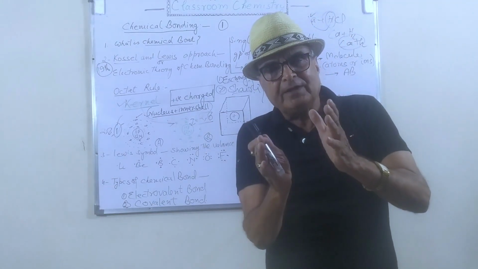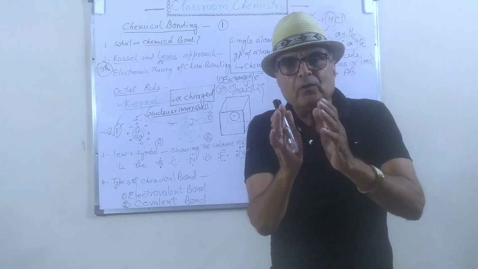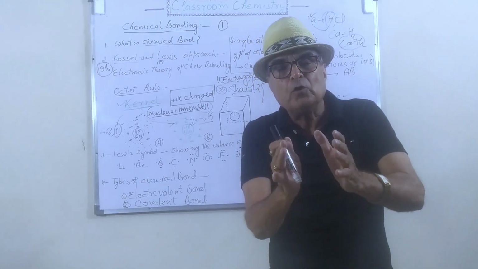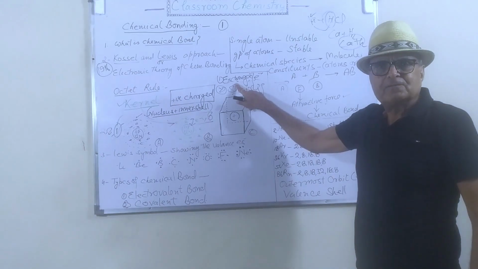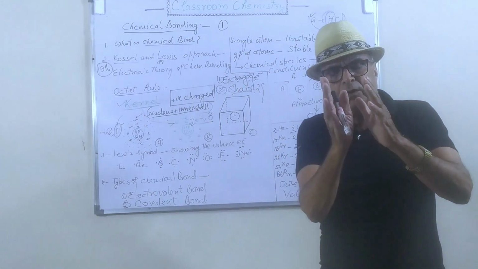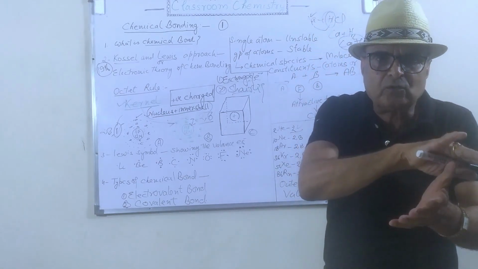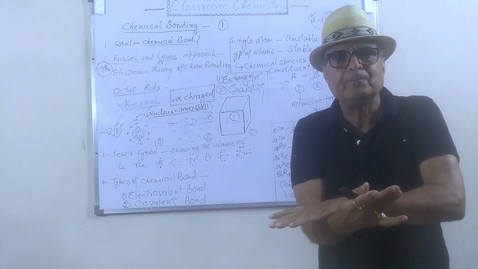In this way, the atom attains the stable octet by exchange of electrons. Exchange means one atom will give an electron and the second atom will accept the electron.